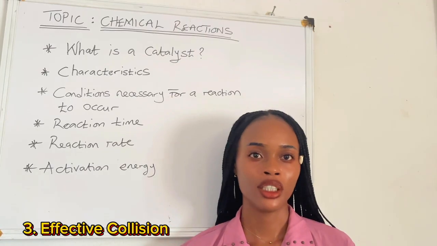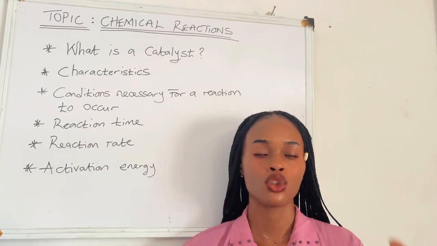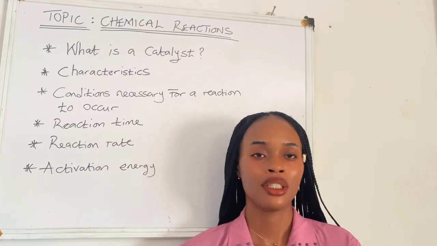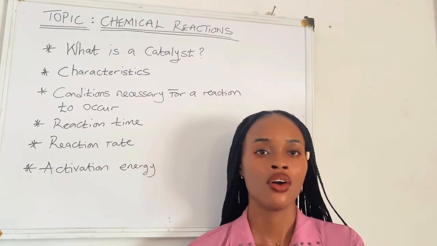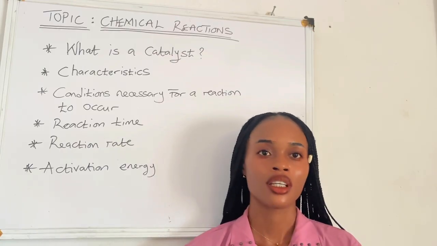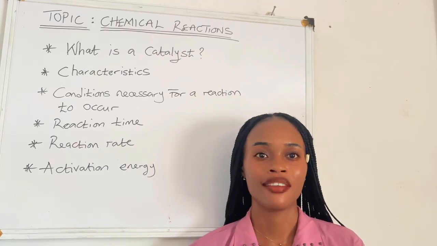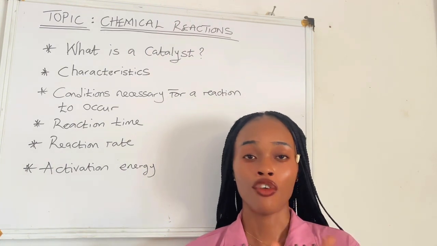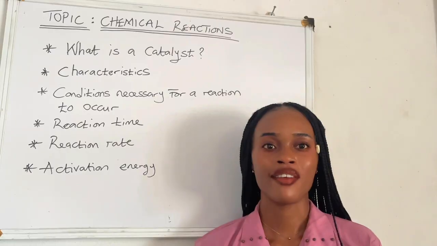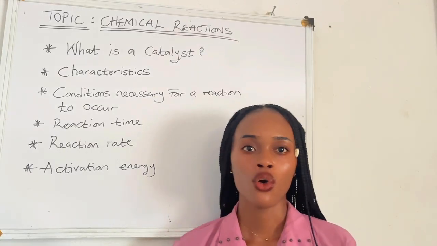When we talk about collision, we're talking about the ability of particles to hit each other and the walls of their container. We're going to be discussing this in a further lesson under states of matter and kinetic theory. But just take note, for a reaction to occur, there must be effective collision of particles. So these are some of the conditions necessary for a chemical reaction to occur.